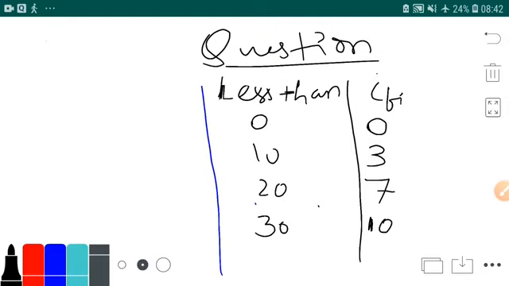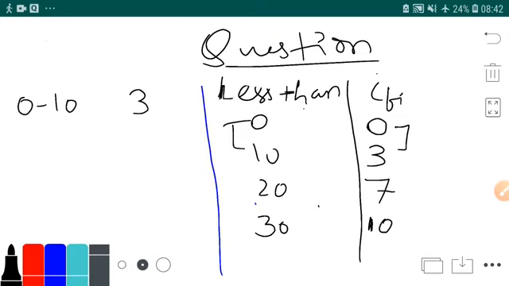I have taught you from classes to less than. They will ask you from less than to classes. So they'll make you find the reverse. Yes, so can we find the reverse? Obviously yes. 0 to 10, if I prepare a class, then frequency will be 3 minus 0, that is 3.